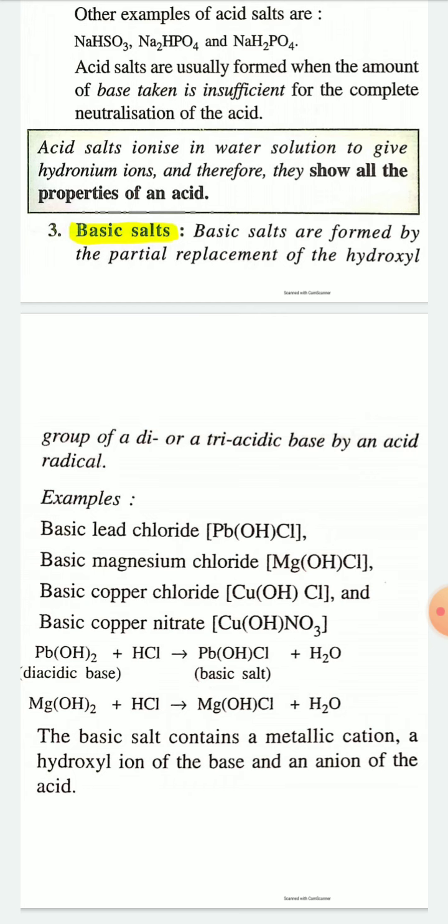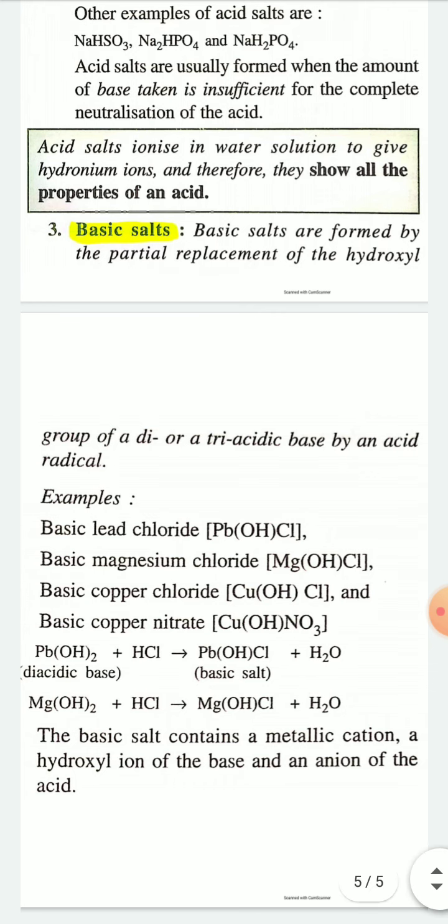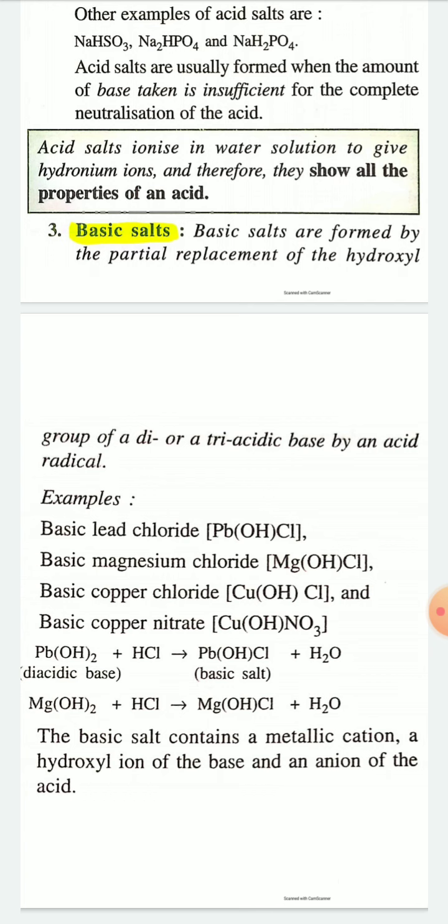The basic salt contains a metallic cation, a hydroxyl ion of the base, and an anion of the acid.